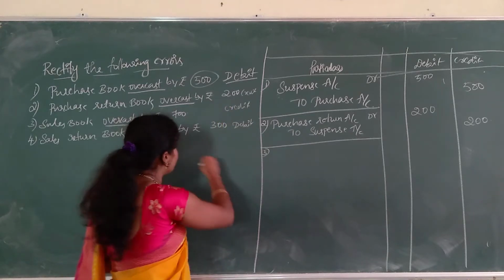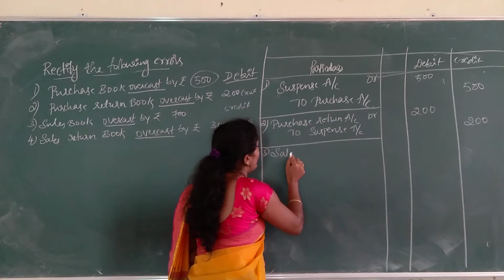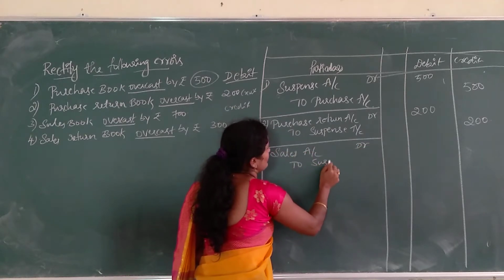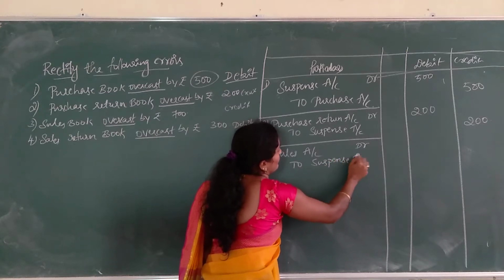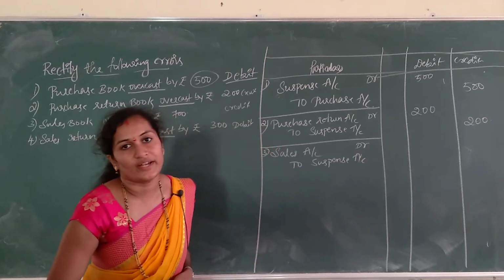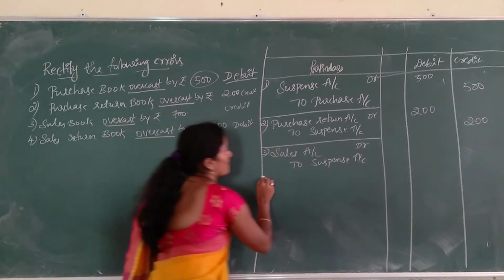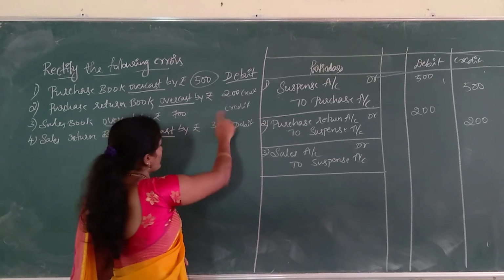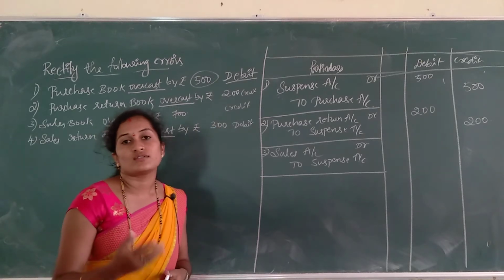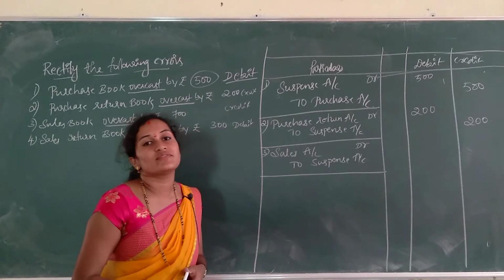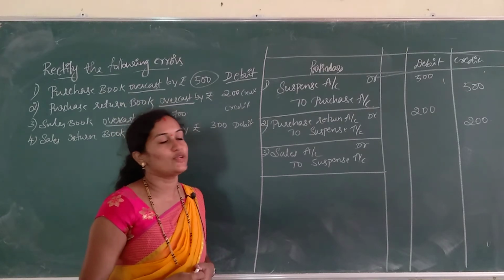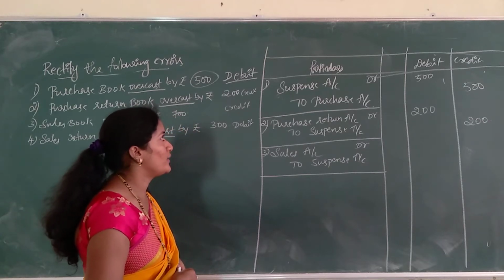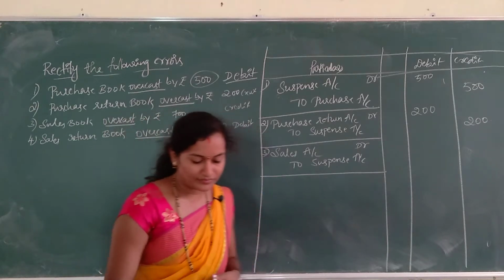So what is the entry? Sales account debtor to suspense account. Why is it sales account debtor to suspense account? Because sales always shows a credit balance, right? So sales excess credit means we have to give debit. In order to rectify that entry we have to give debit. So the entry is sales account debtor to suspense account.